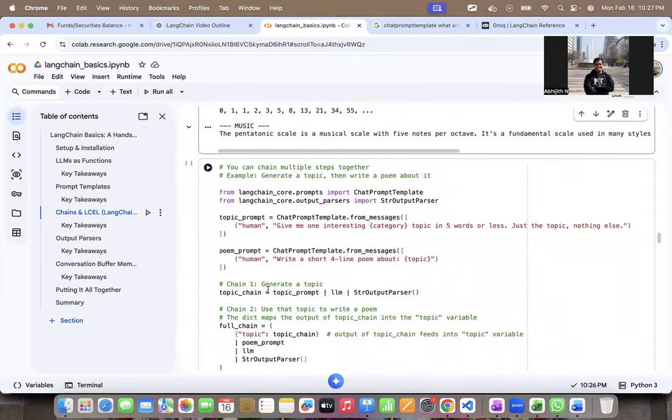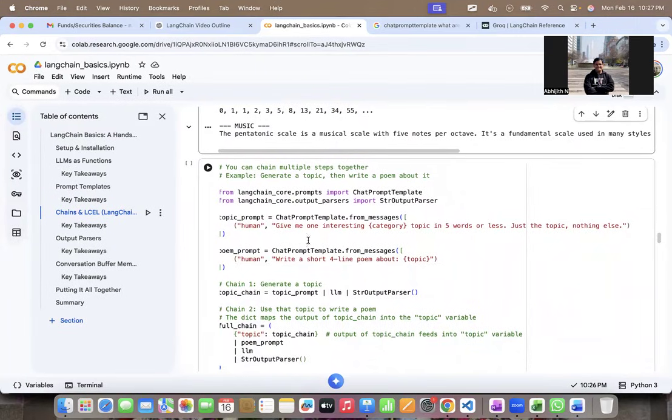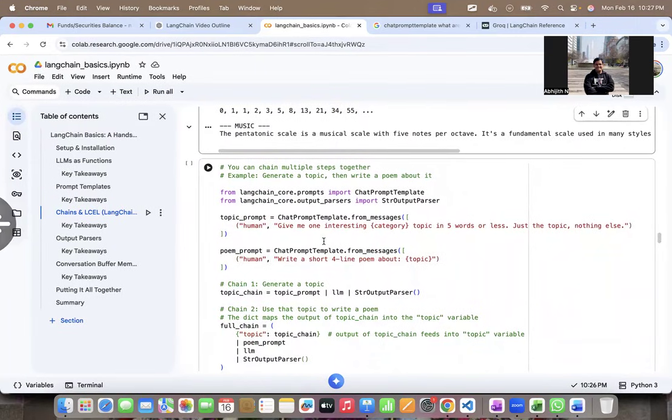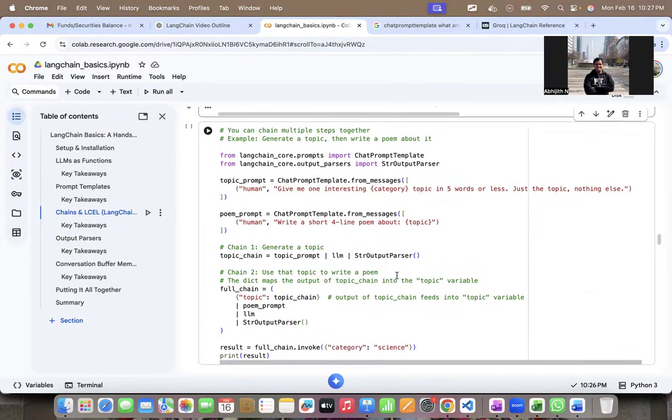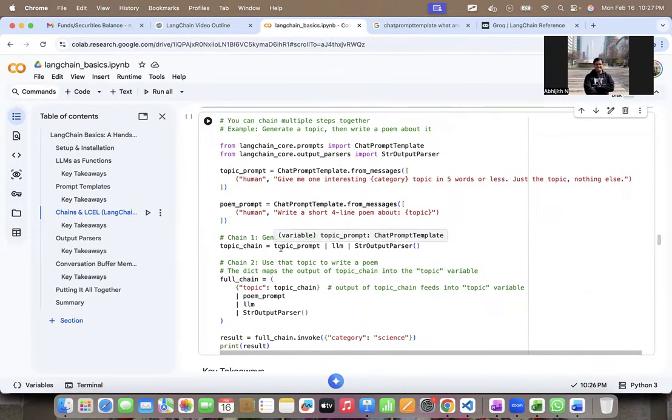Now, moving further, you can also chain multiple steps together, right? So here I have a topic prompt, which takes a topic, and I also have a poem prompt, which says write a 4-line poem about the topic, right? Now, I'm going to first create a chain where the topic prompt is sent to the LLM, and the output of that LLM is passed as a string using a string output parser, right?